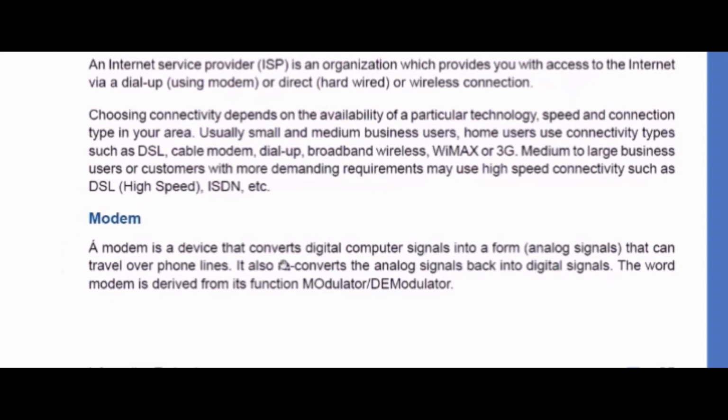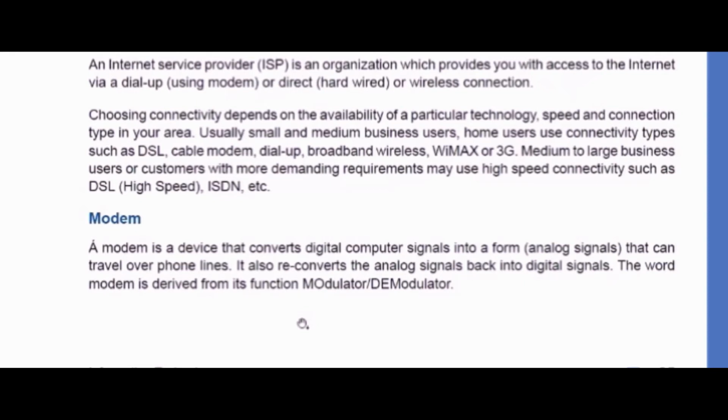A modem is a device that converts computer signals from digital signals into analog signals and travels over phone lines. Basically, in homes we have the modem and we have a landline also.